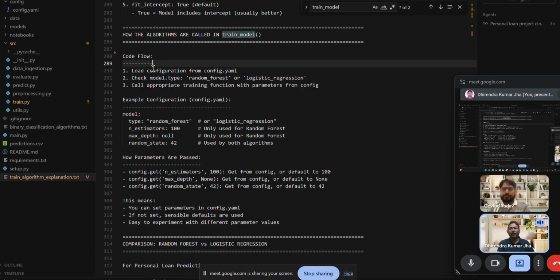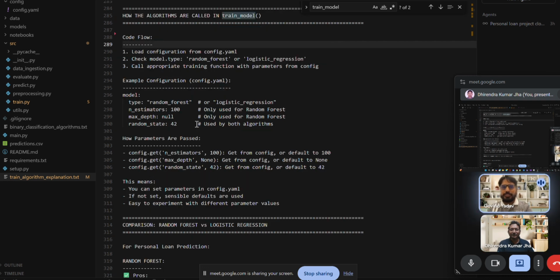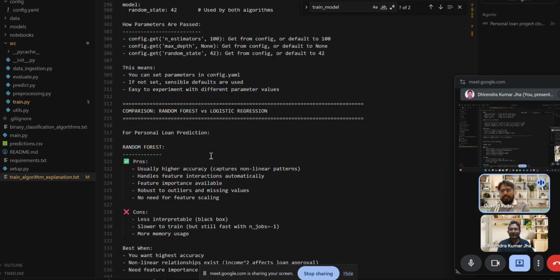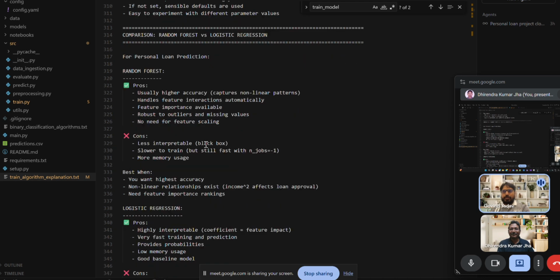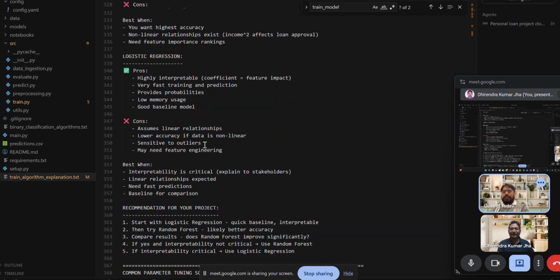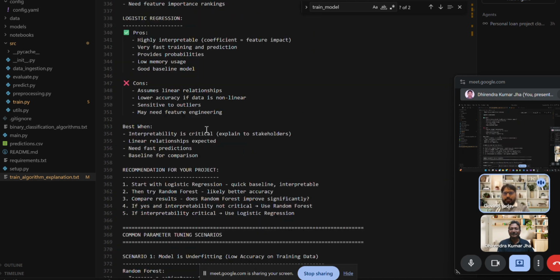For the code flow, first the configurations are collected. Either we select the logistic regression or the random forest. Currently we use the random forest for training. Can we go into this train file and check how we are actually training, how we are doing the parameter tuning and how the flow goes?